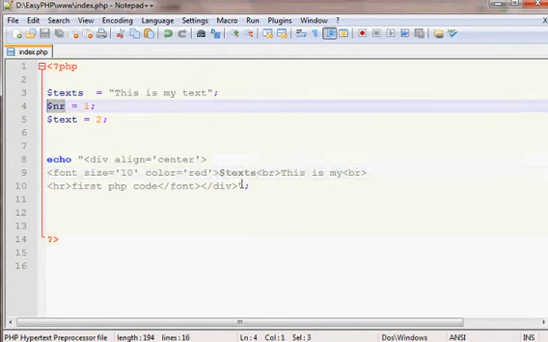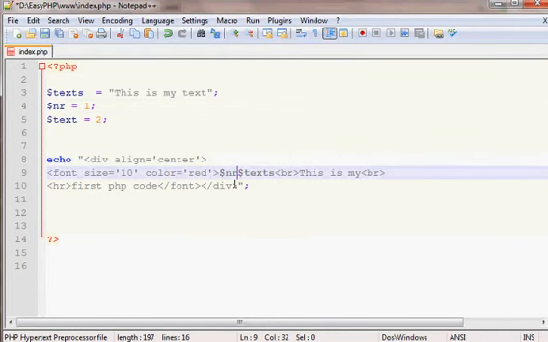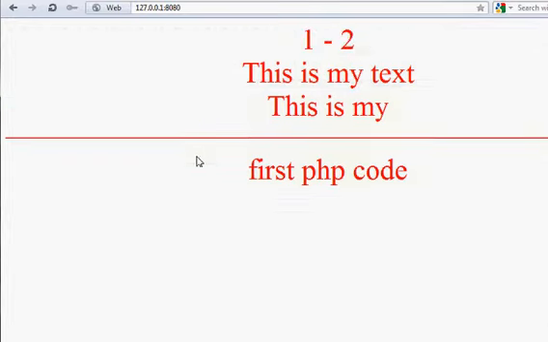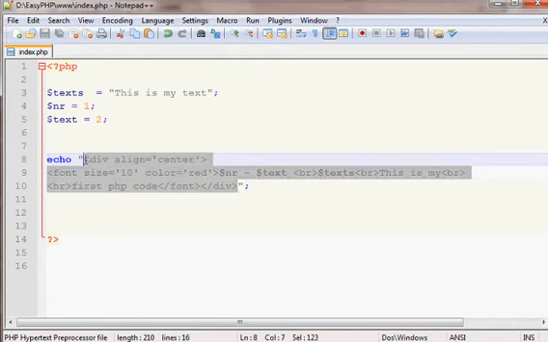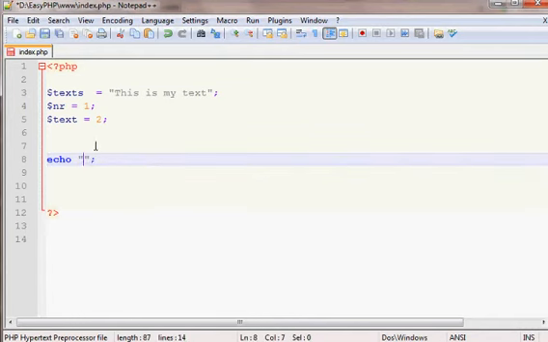I can do the same with number 1. You can add it in front and equals, and then break, and I just save it, and number 1, number 2. So in PHP, number 1 and number 2 show as number 1, number 2, and text. Alright, so this is the absolute beginning of PHP code.